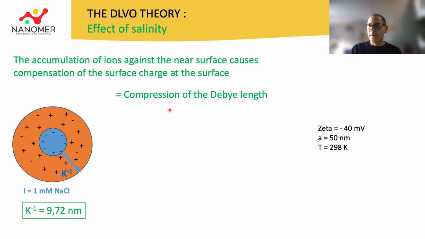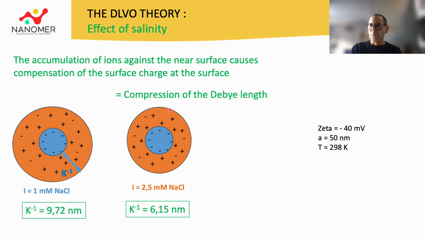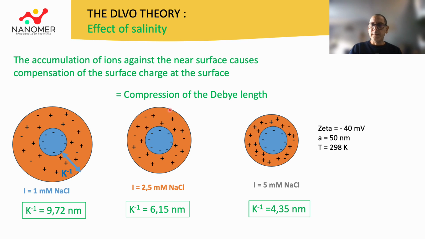length. For example, for particles with a radius of 50 nanometers and a zeta potential of 40 millivolts, the Debye length changes from 9.72 nanometers for an ionic strength of 1 millimolar in sodium chloride to 4.35 nanometers for an ionic strength of 5 millimolar in NaCl salt.